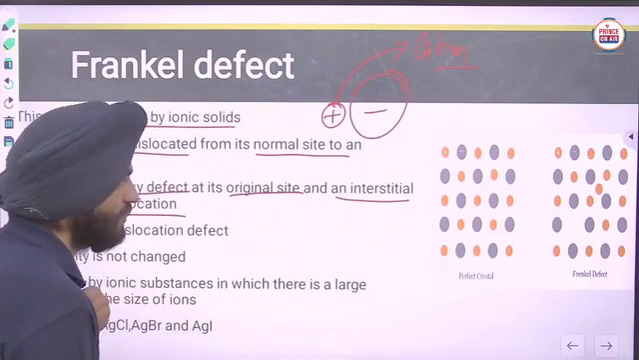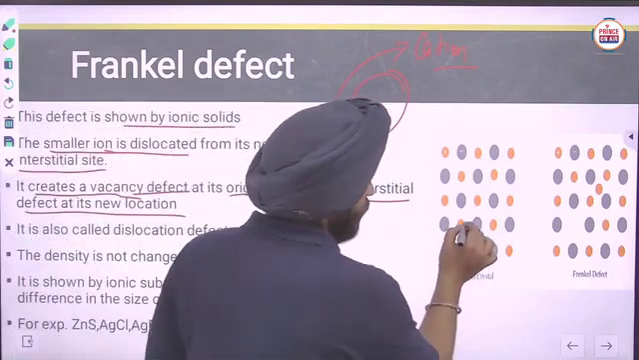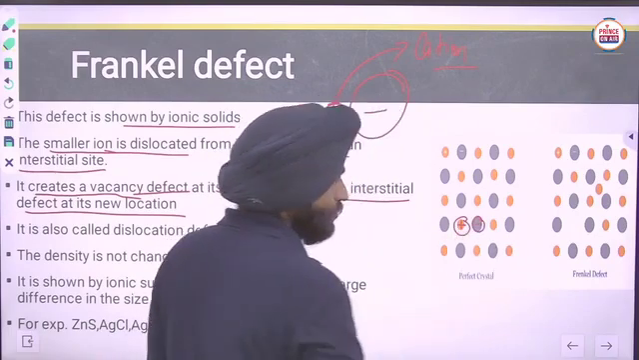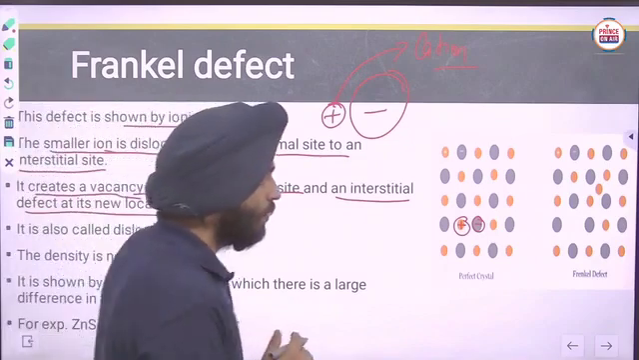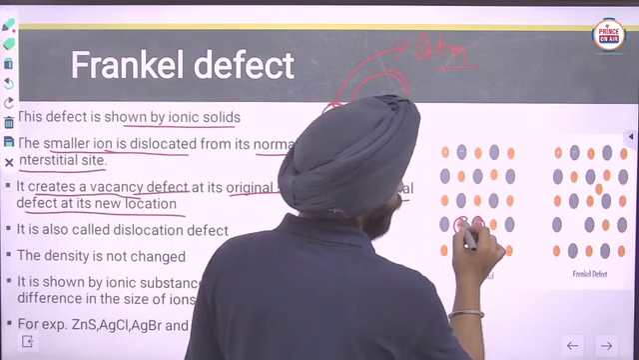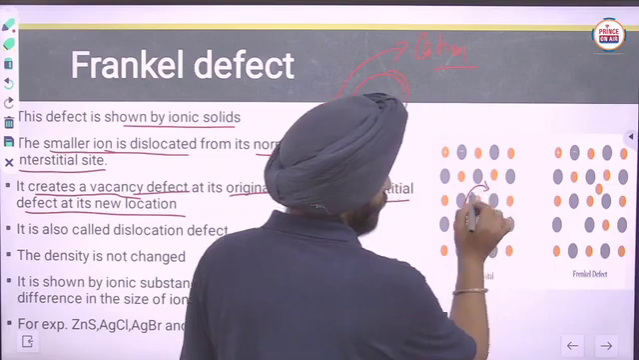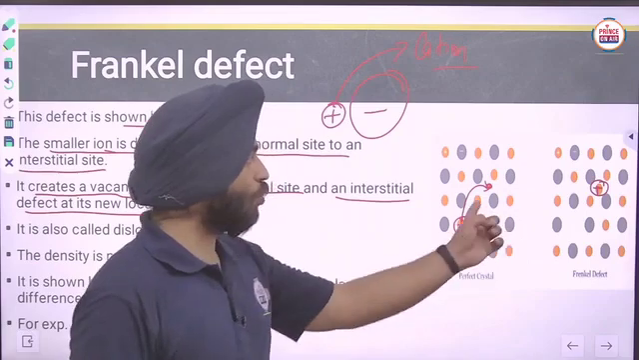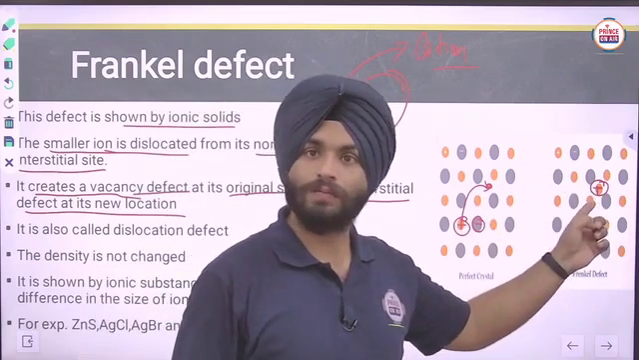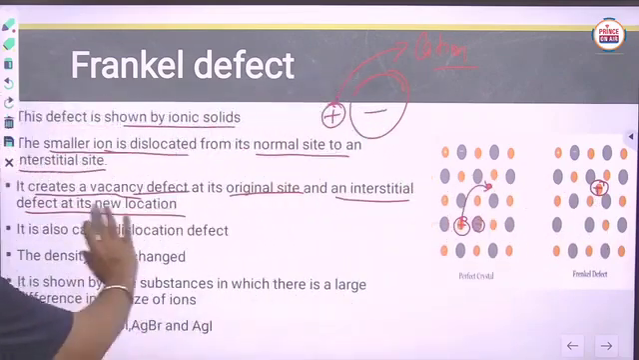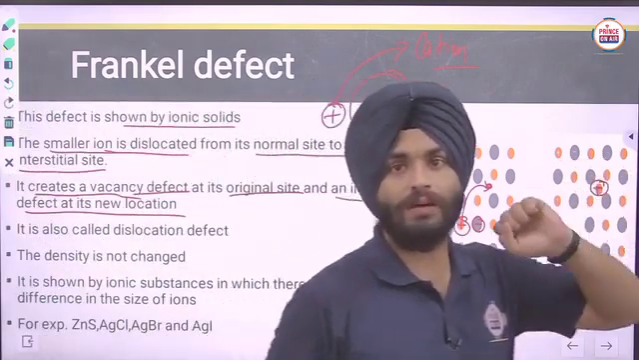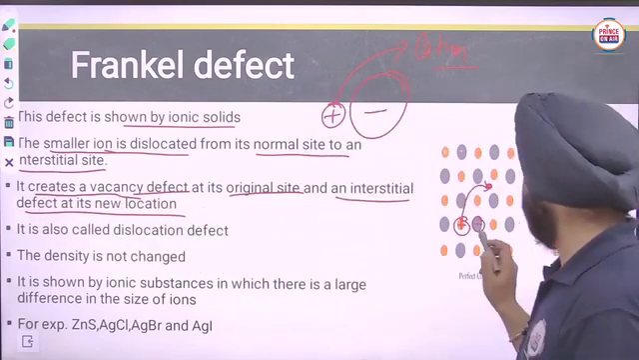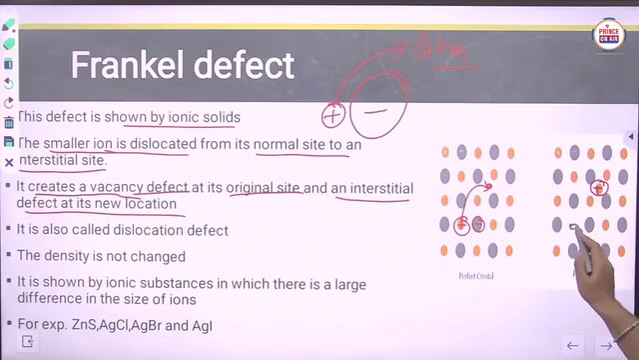See here, you can see that this one is carrying positive charge and this one is carrying negative charge. Now this one is going from here to here. See this, it is occupying that interstitial site here. Yes or no? Similarly, what we have discussed is happening here. So now what they are saying is that it creates a vacancy defect. See, the vacancy is created here.